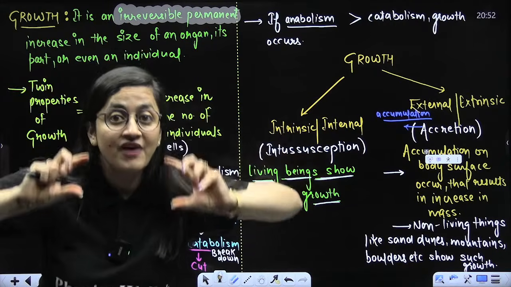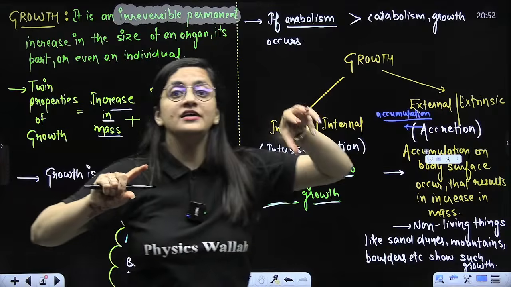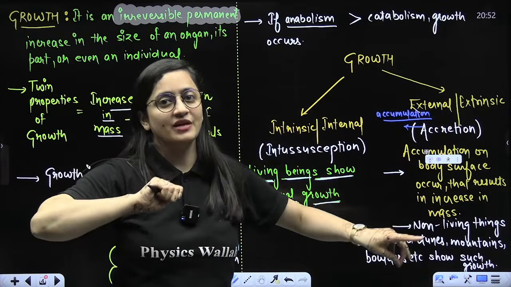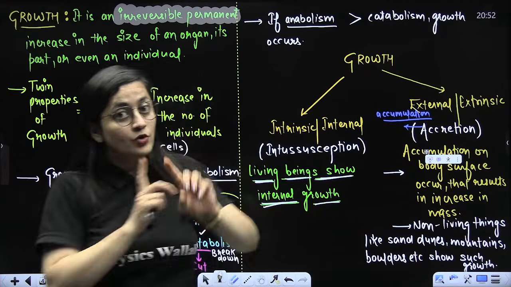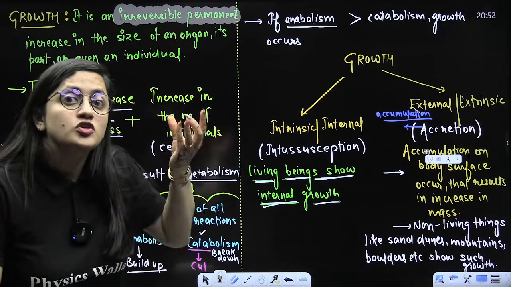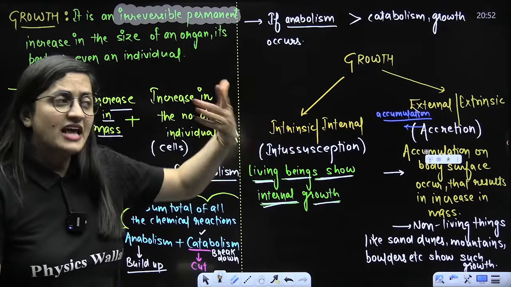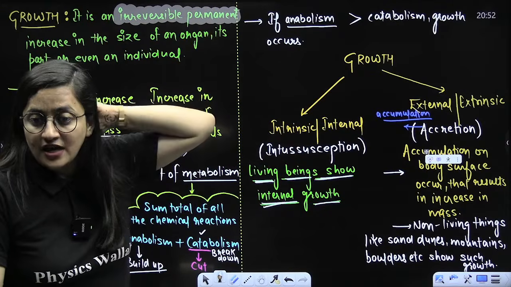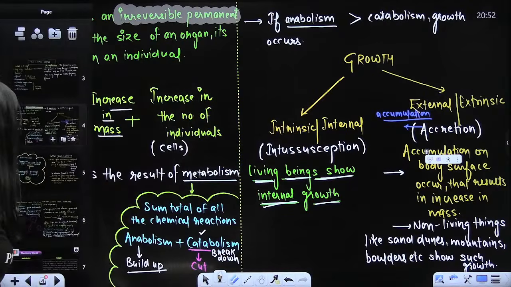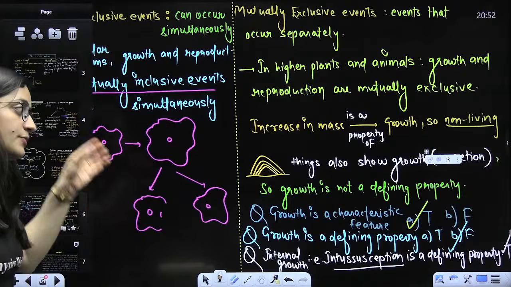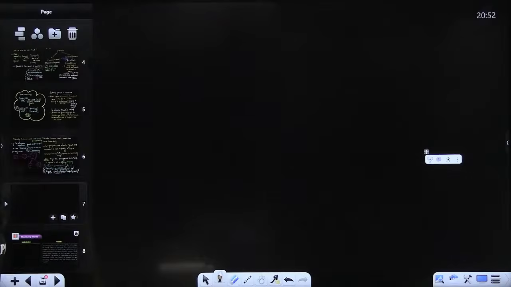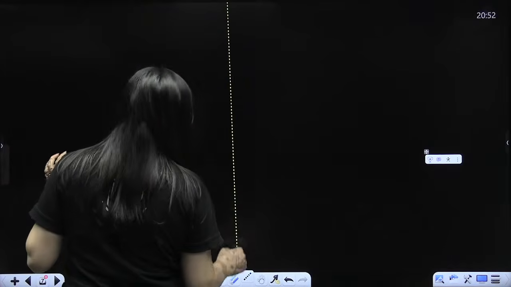Why? Because defining features are those which are present in all the living beings without any exception, and they are not shared with the non-living beings. So growth is getting shared with the non-living beings. So living beings are like, we will not consider you as our defining property. So that's what we need to remember. Internal growth, that is intussusception, is definitely a defining property, but simple growth is not the defining property. So this is the first thing, bacha, that you need to remember here.